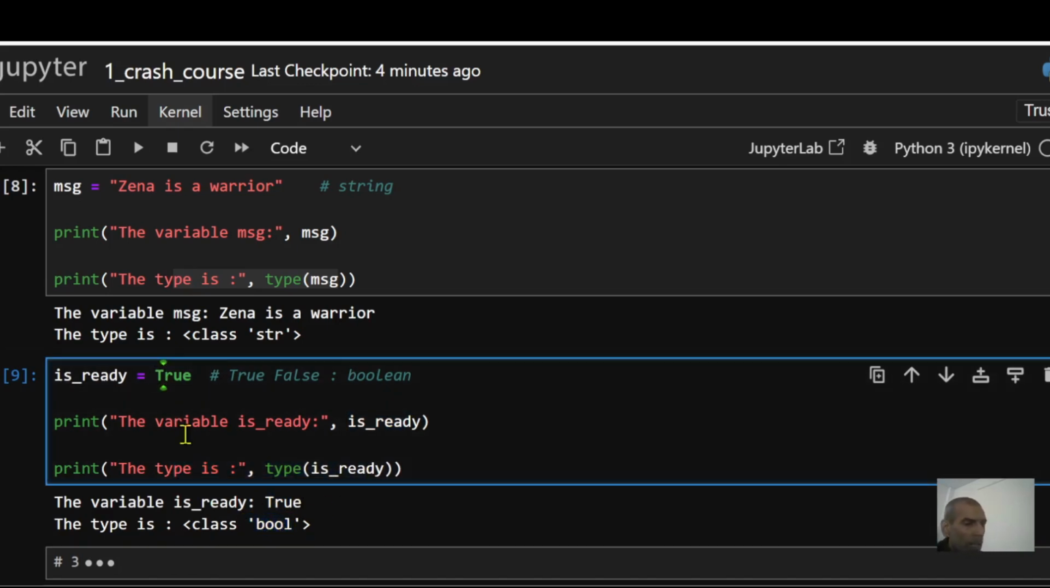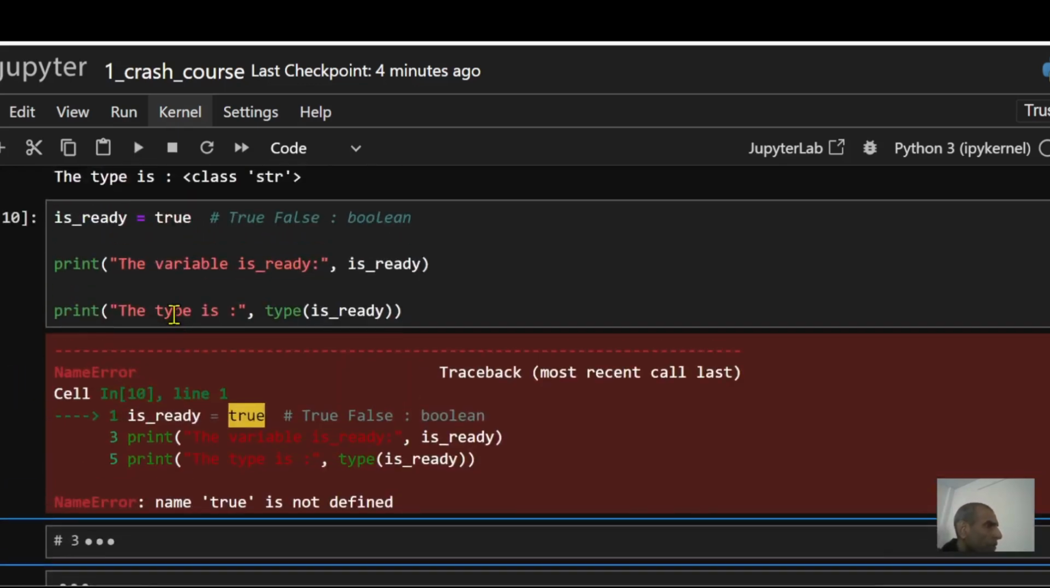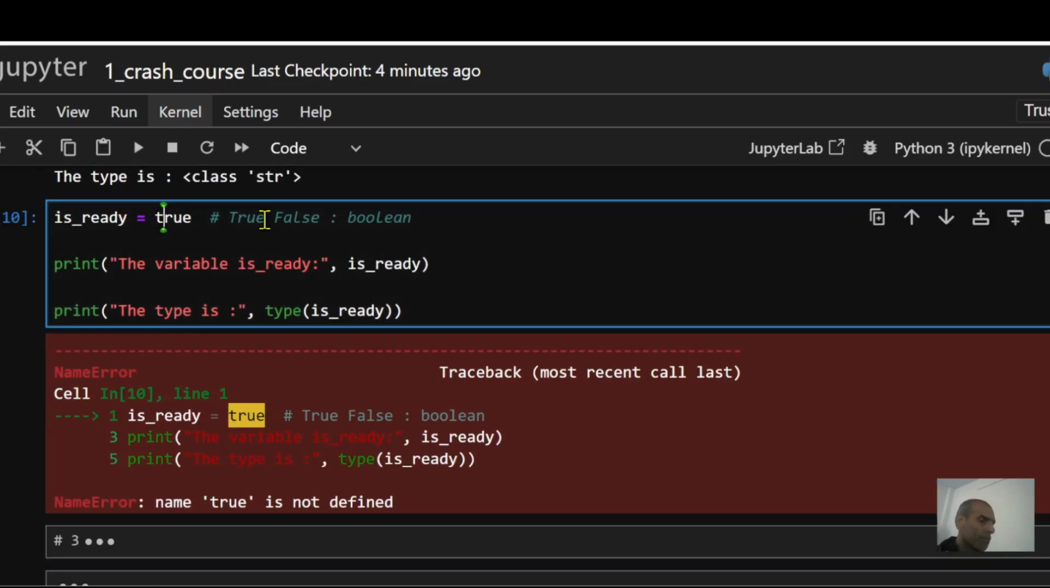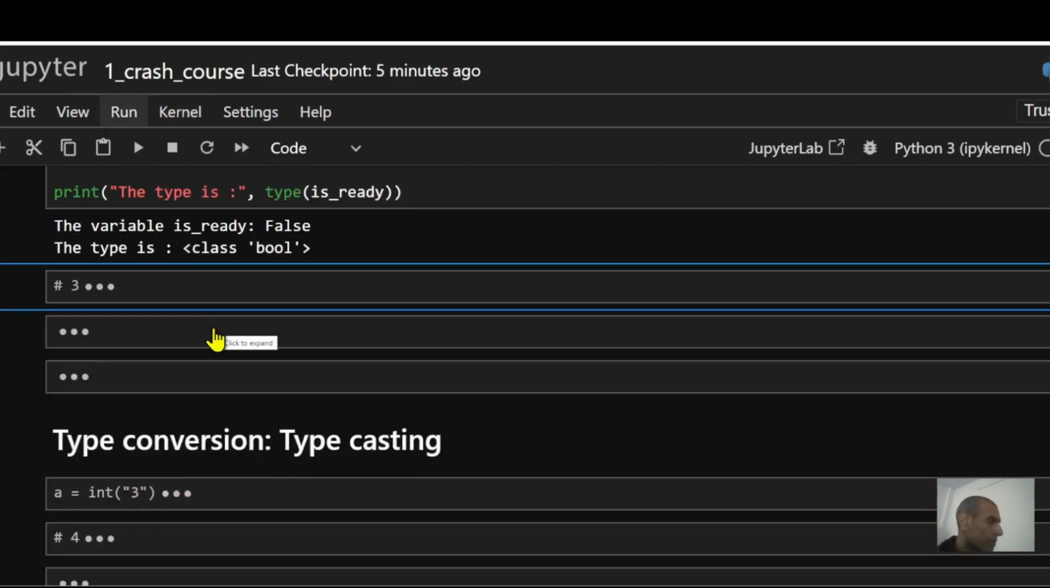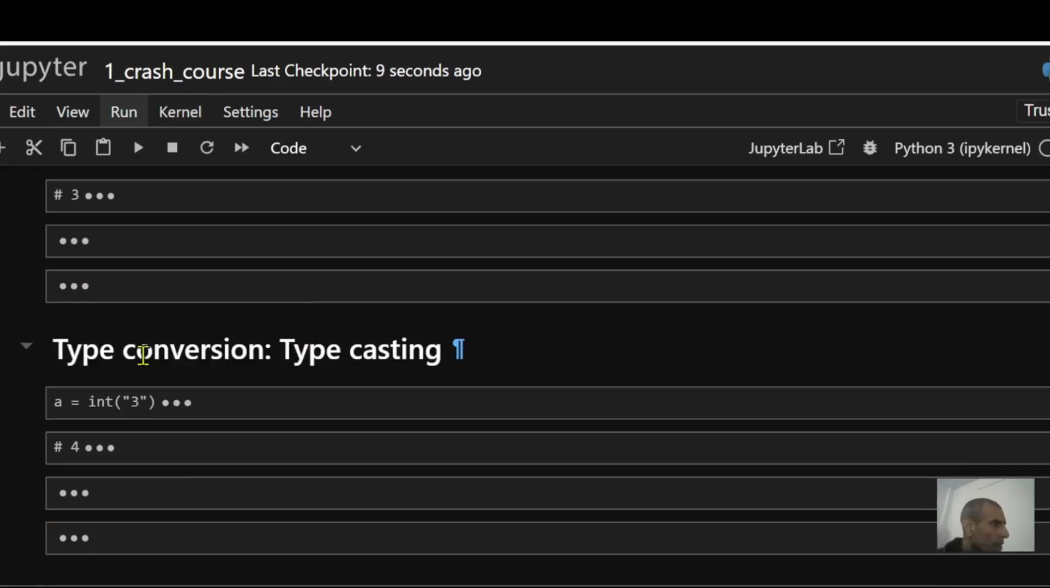Now, if I change this capital T to a small t, Python is going to throw an error because this is not defined. Python wants the boolean to be True with a capital T or False with a capital F. So if I come over here and type False, when I run this, it's going to work just fine. And there you go.